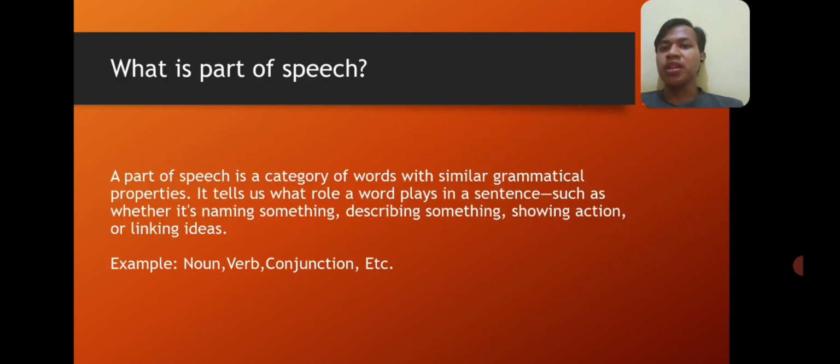First off, what is part of speech? A part of speech is a category of word with similar grammatical properties. It tells us what role a word plays in a sentence, such as whether it's naming something, describing something, showing action, or linking ideas. The examples of part of speech are noun, verb, conjunction, etc.